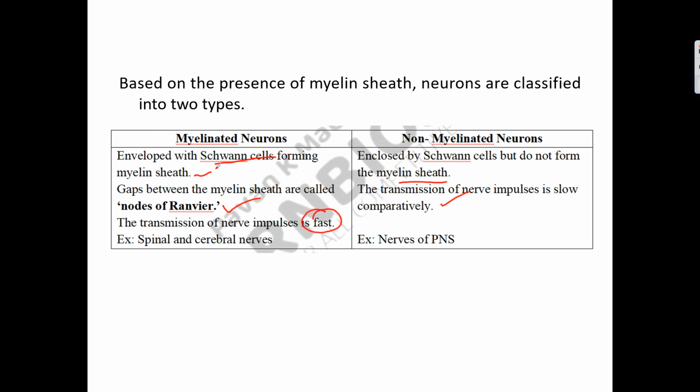Usually myelinated neurons are present in the brain and spinal cord, meaning the cranial and spinal nerves, whereas the non-myelinated neurons are present in the peripheral nervous system. To make it very simple, the central nervous system consists of myelinated neurons, whereas the peripheral nervous system consists of non-myelinated neurons. The transfer of nerve impulses is fast in the first case. Here in this case, it is very slow.